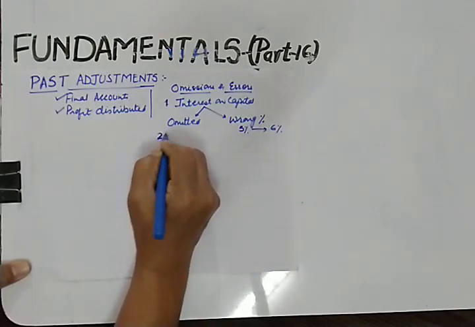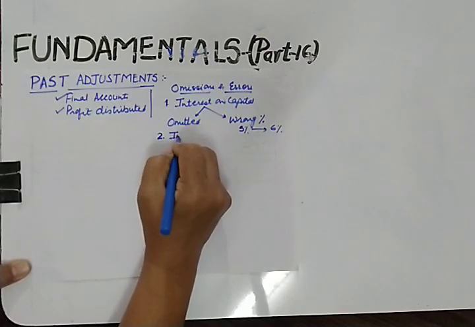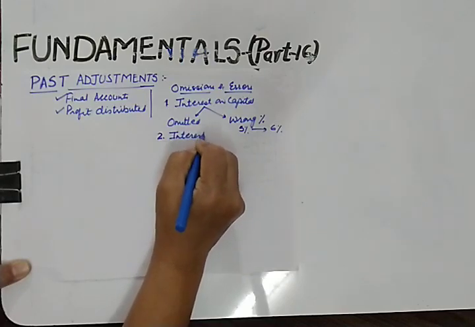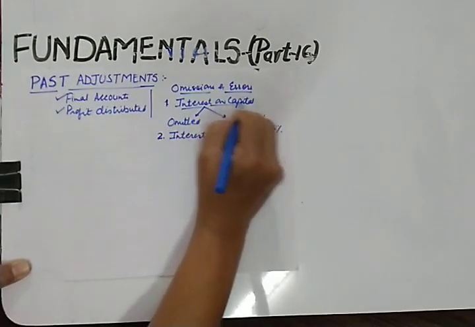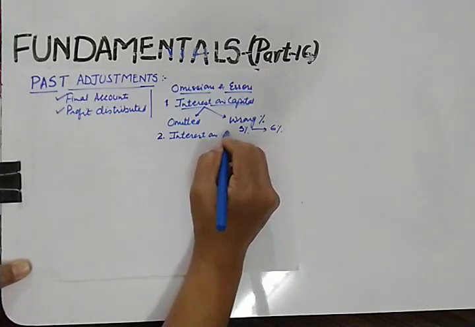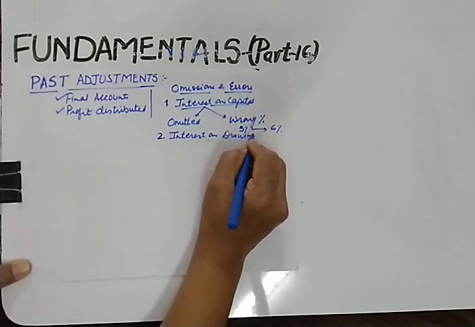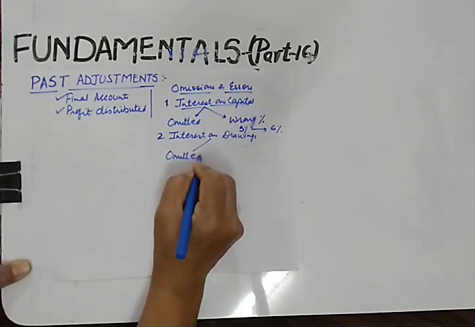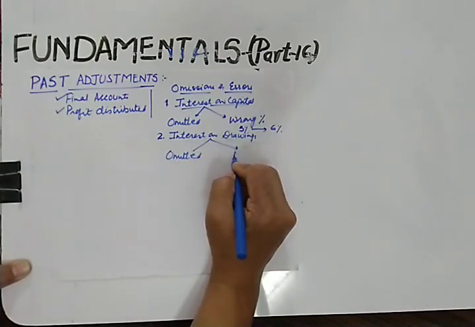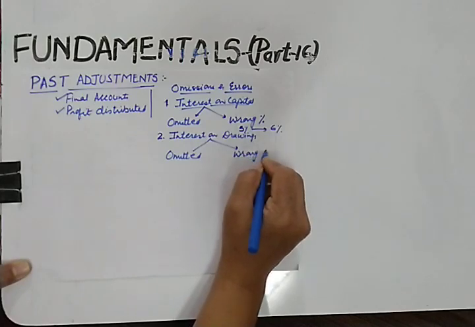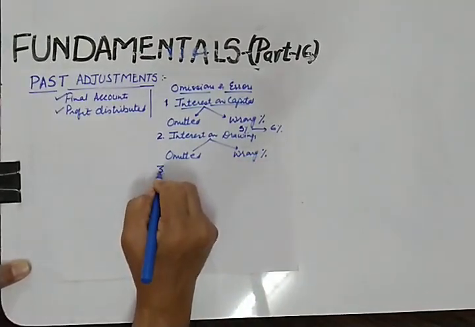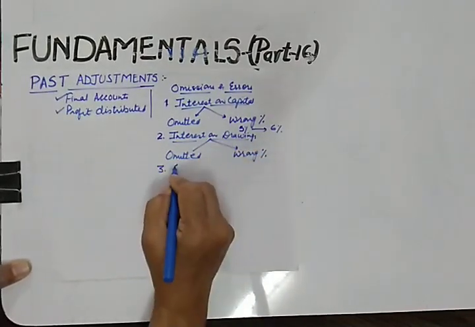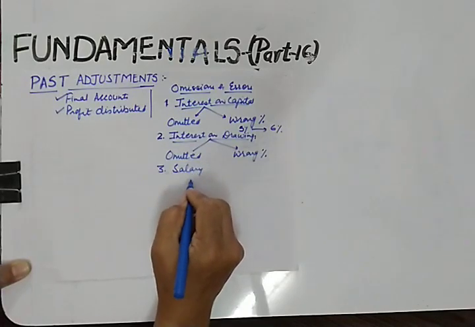Likewise, the second type of omission and error can be there. Yes, you can make a list of various errors and omissions. Interest on drawings, either it is omitted or given in the wrong percentage. Now what else could be there? Salary.